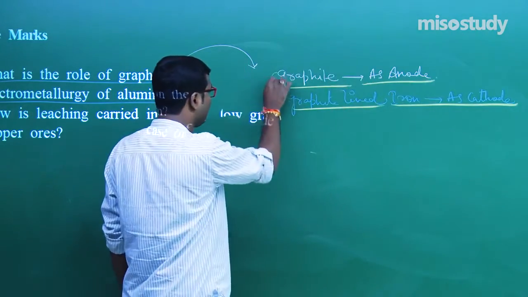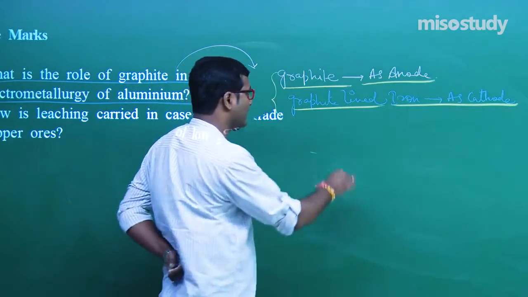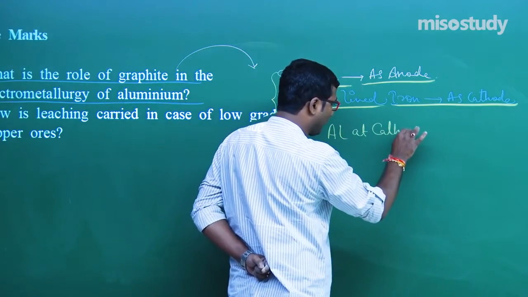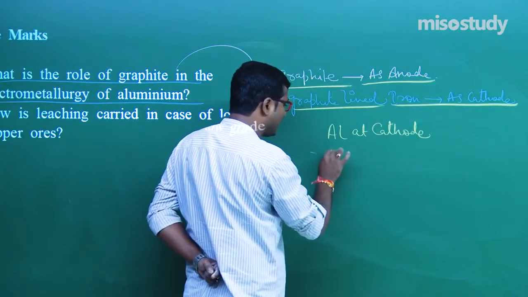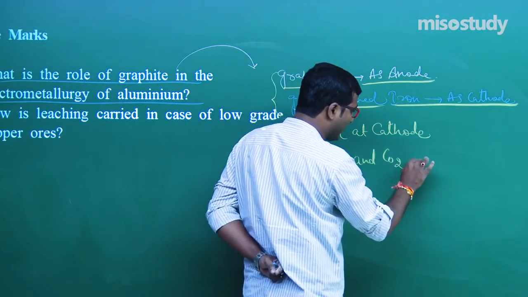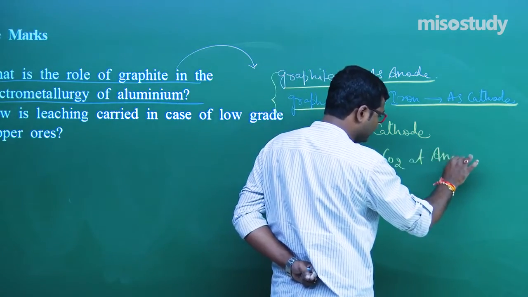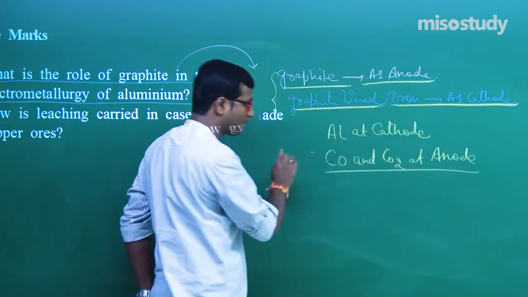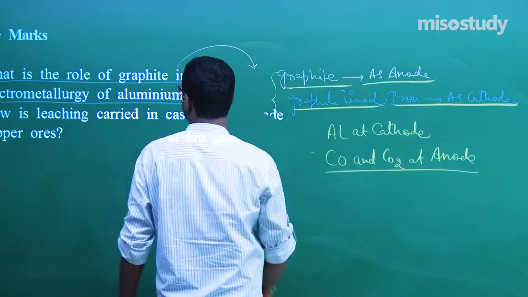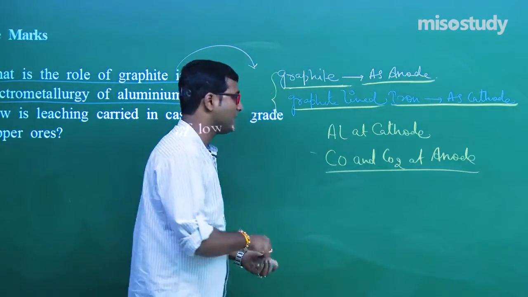What will happen during the extraction? What do we get? Aluminium at cathode and carbon monoxide at anode. What does graphite do in this process during the electrometallurgy?